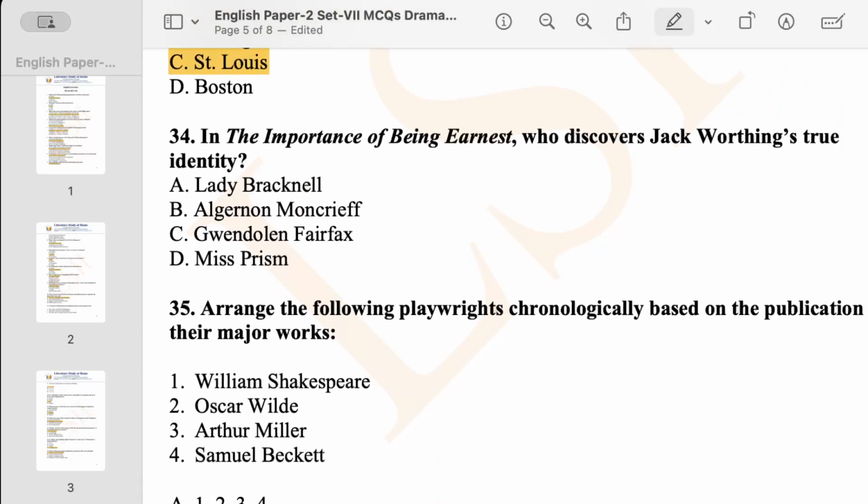Question number 34. In The Importance of Being Earnest, who discovers Jack Worthing's true identity? So it is Miss Prism. Miss Prism was the person who discovers the identity.